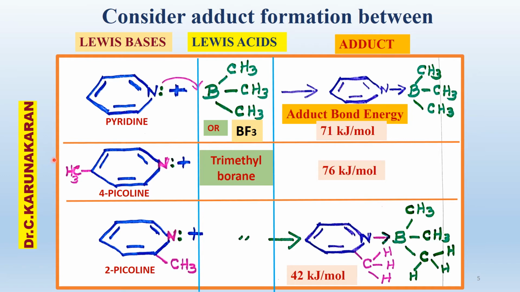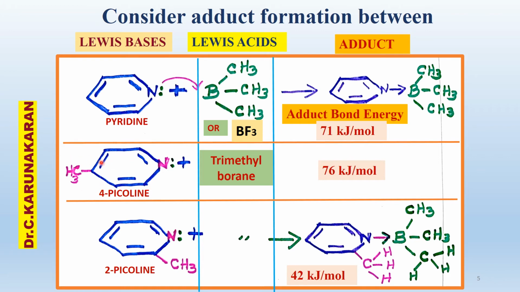There are several factors which affect the acid base strength: inductive effect, resonance effect and steric effect. We have already studied inductive effect and resonance effect. In this, we will study steric effect on the Lewis acid base strength.